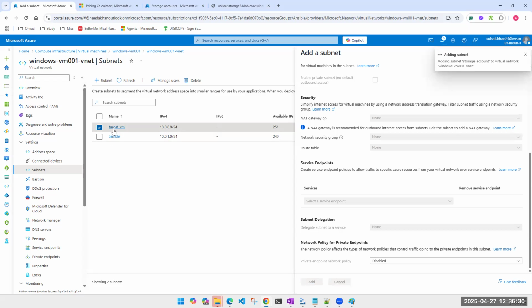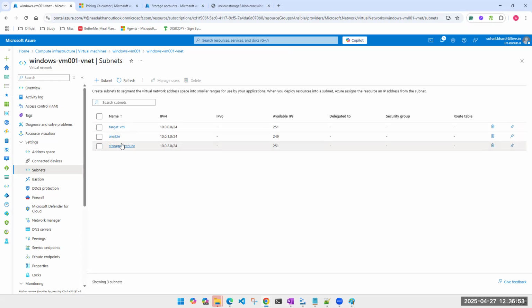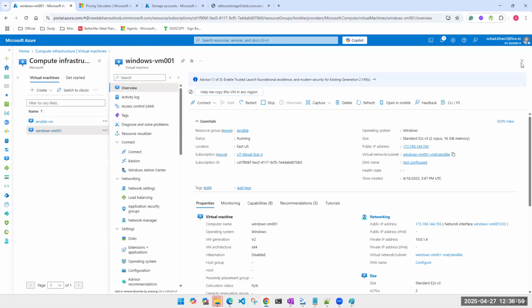These two subnets are using an NSG, and I've controlled a lot of things for these machines. The moment I use this subnet for a storage account, that NSG will be gone, so my machines will also be impacted. I would never want my machines and storage account on the same subnet because they can't deal with an NSG together. So I'm creating a dedicated subnet for my storage account, and I'm not keeping any NSG on that subnet. It is in East US.